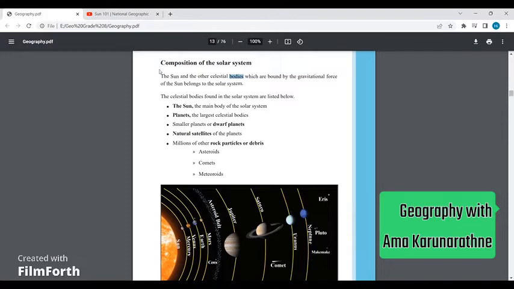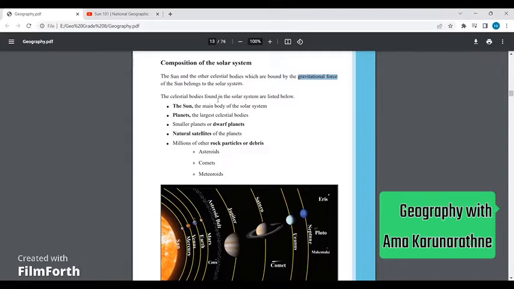The sun is the main member of the family, and there are some other celestial bodies who are the family members of this system. By what are they bound? They are bound by the gravitational force. All these celestial bodies and the sun are bound by the gravitational force of the sun.